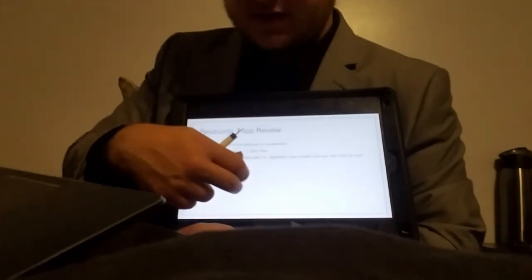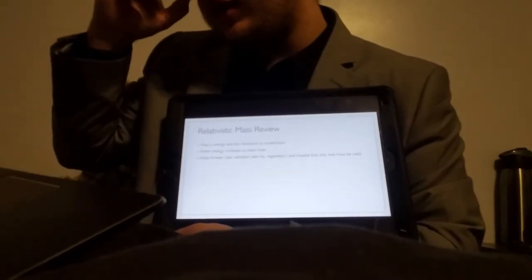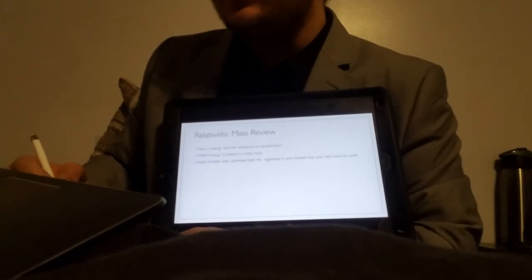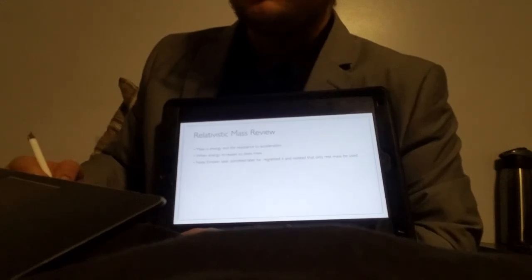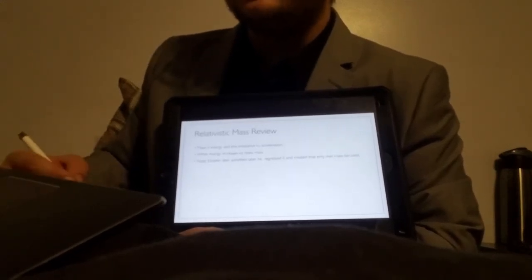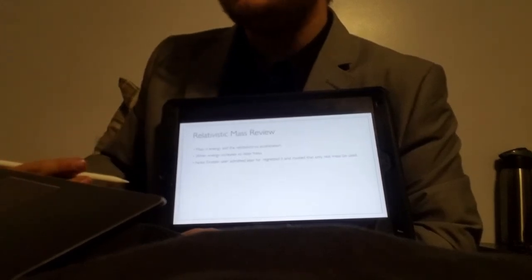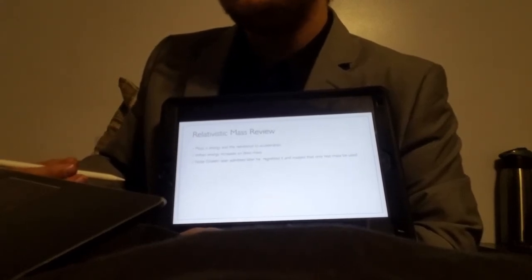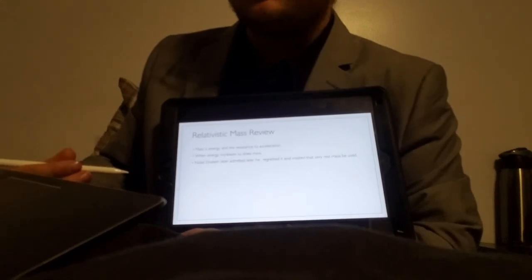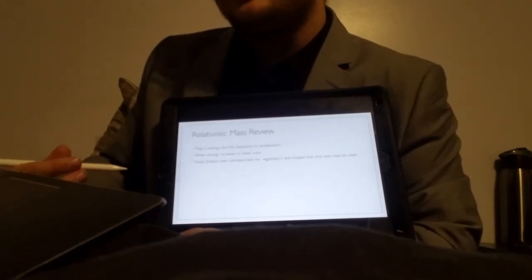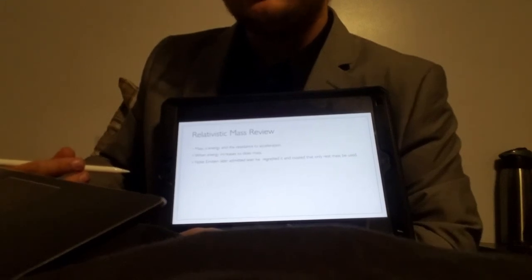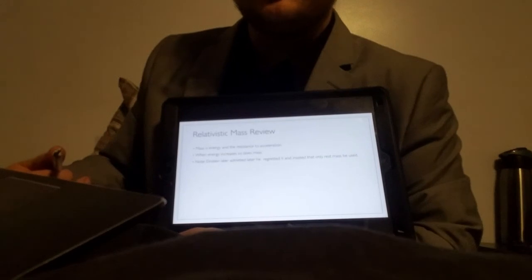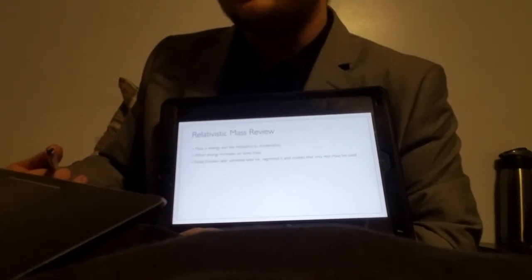So if I were to sum all of this up, I would tell you that the mass is energy, and it's also the resistance to acceleration. The more energy in an object, or the more you increase the energy, the more you increase the mass. It may be interesting to note that while Einstein initially used the concept of relativistic mass, he later regretted it and insisted that only rest mass should be used. In all of his other later works, he only uses rest mass.